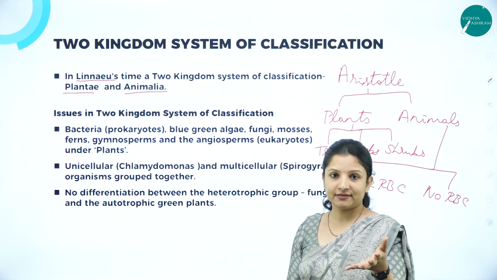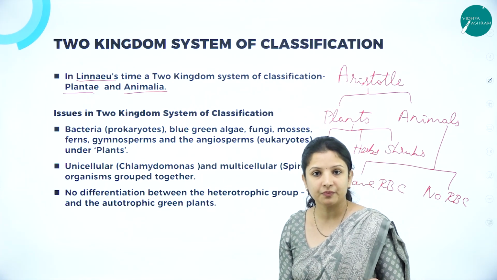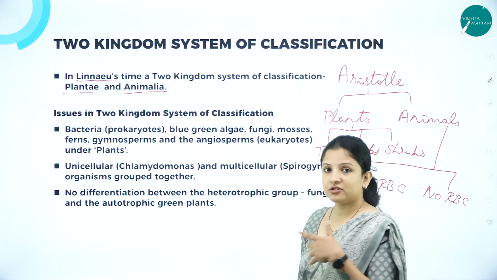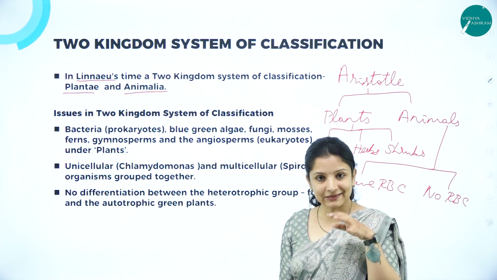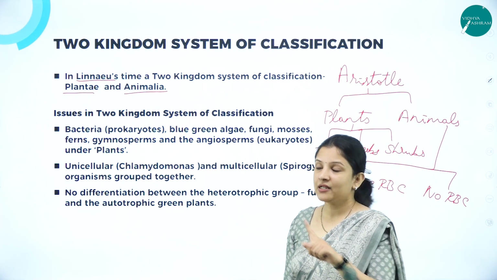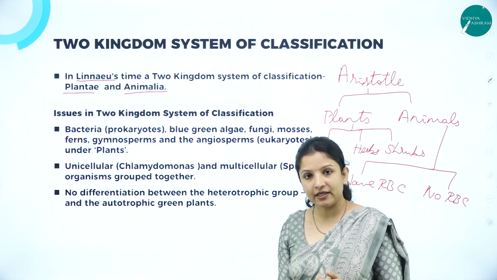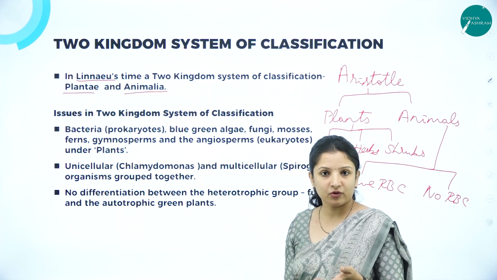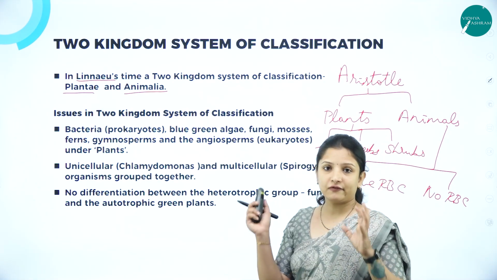Or mushroom, for example. Should we put a mushroom under plants or animals? No, we can't put it under plants because mushrooms lack chlorophyll, and we can't put it under animals because they don't move from one place to another. Animals are motile, but mushrooms stick on to one particular place, right? And animals are not saprophytes, meaning they don't grow on dead and decaying organic matter. They are carnivores or herbivores, but mushrooms are not carnivores or herbivores. So, a lot of confusions were there.